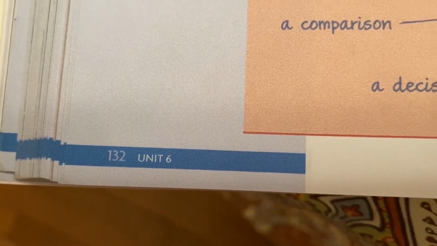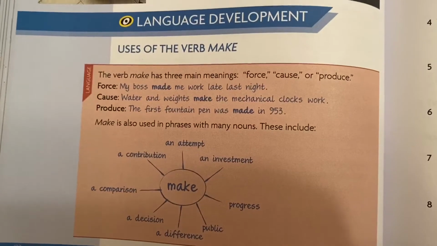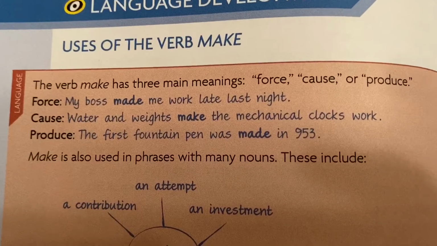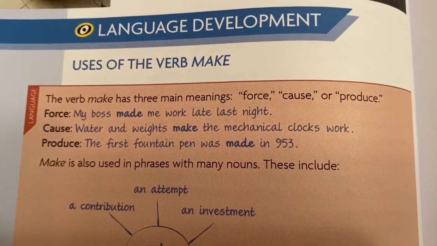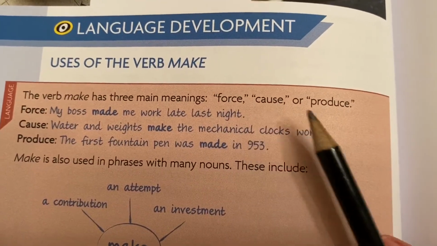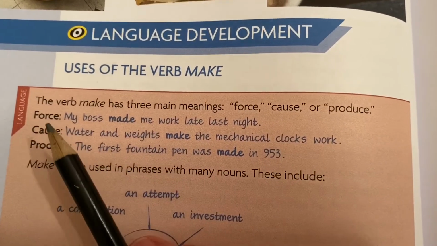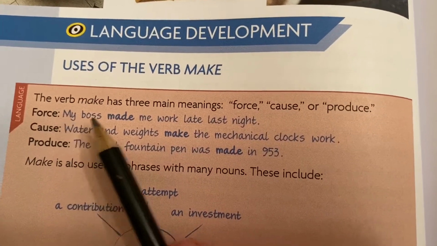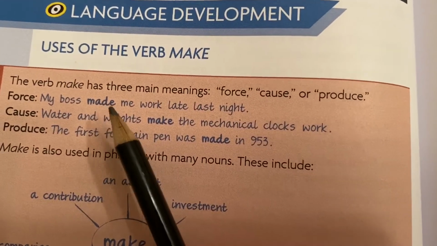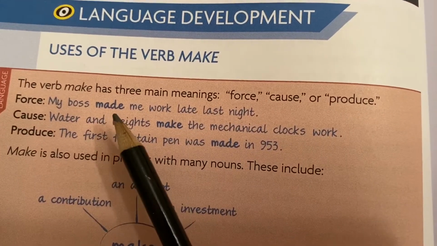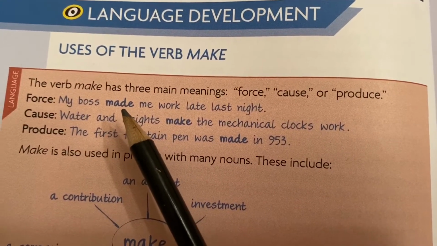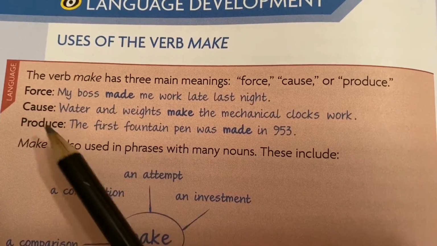Now we're moving ahead to page 132. Here we're focusing on language development, uses of the verb make. The verb make has 3 main meanings: force, cause, or produce. These are synonyms for make, and they all mean different things. Force. My boss made me work late last night. You could say, my boss forced me to work late last night, but instead we say made. I often make my husband do the dishes. It's something I force him to do.